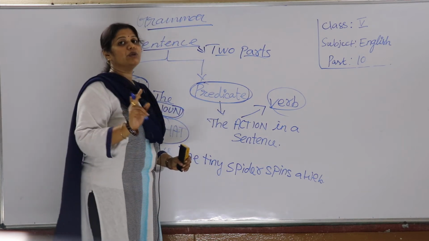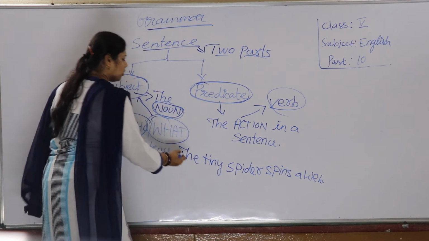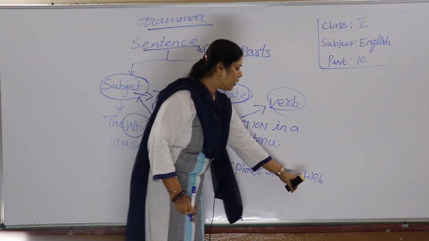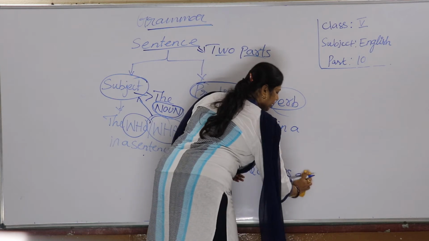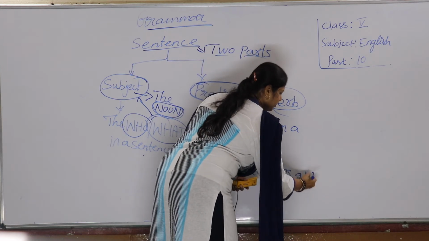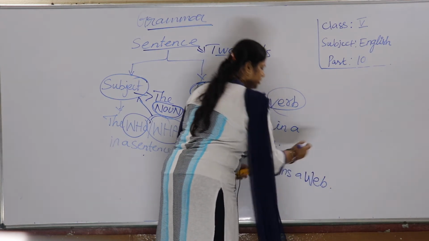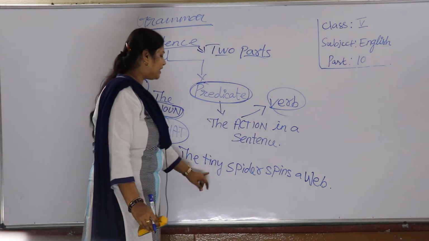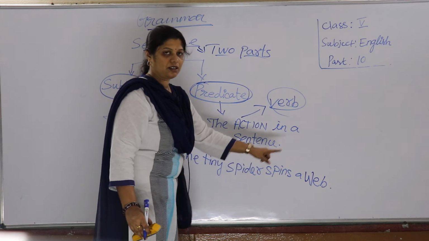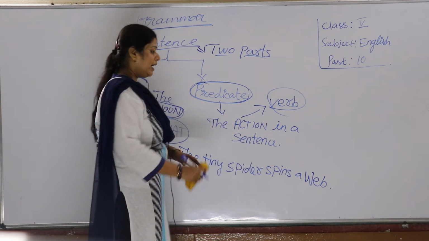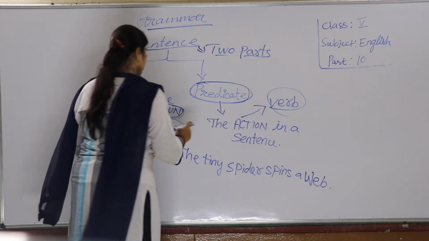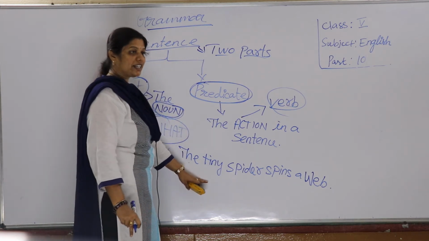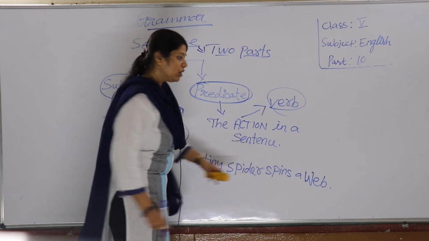Let's understand with an example. Suppose I wrote, the tiny spider spins a web. See, it is a complete sentence. You understand? The tiny spider spins a web. If I question who or what in the sentence, who is in this sentence? Who spins a web? You have to question.